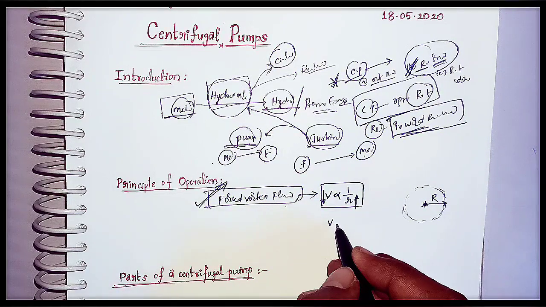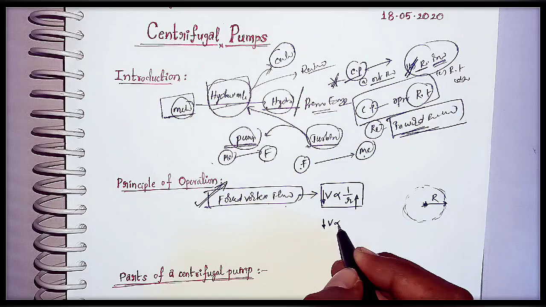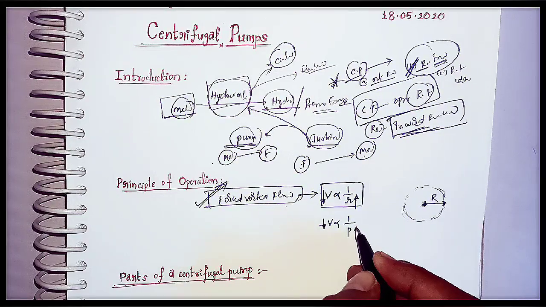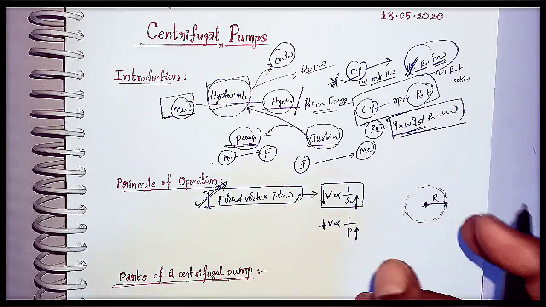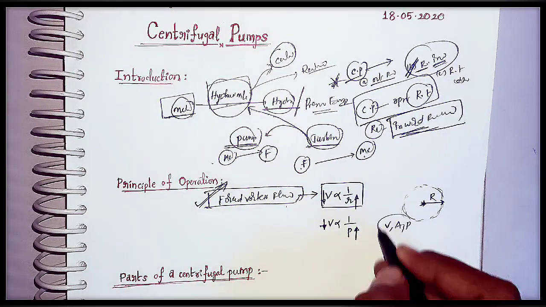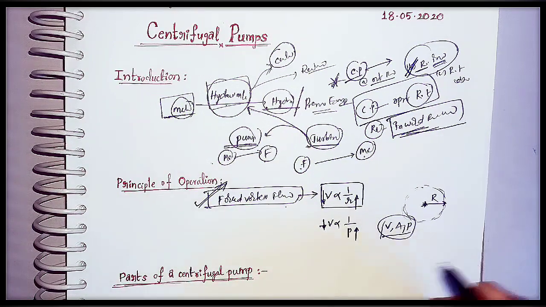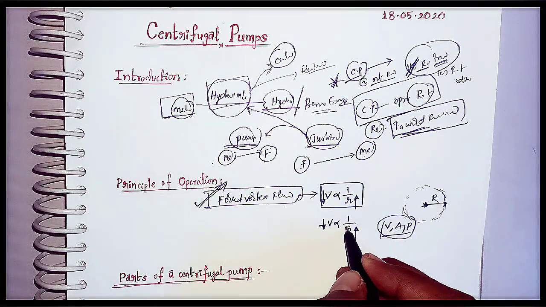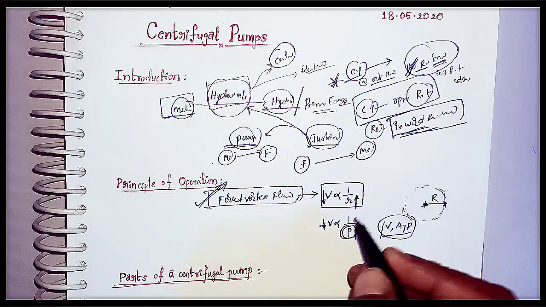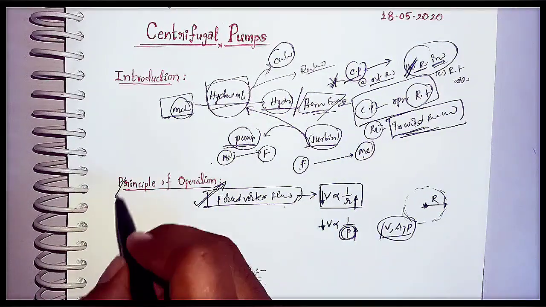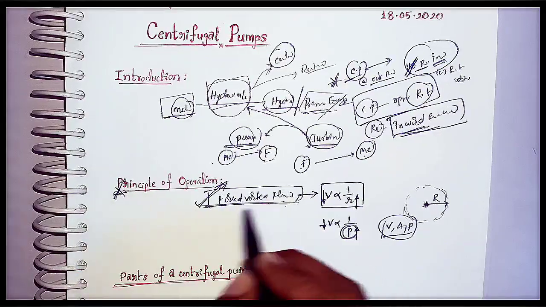As velocity is reducing here, as we know velocity is inversely proportional to pressure, so as velocity is reduced, pressure is increasing. If you don't know the relation between velocity, area and pressure, you can see my previous video. I provided very excellent information there. You can watch that video. So finally we are getting the highest amount of pressure energy, which is what we require here. This is the principle of operation, the forced vortex flow, very important.